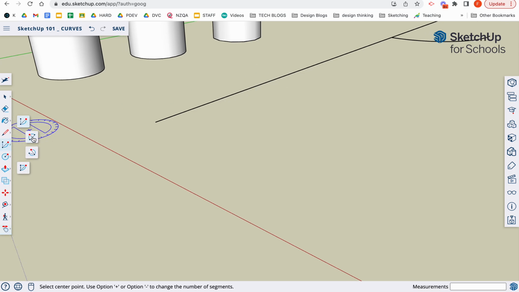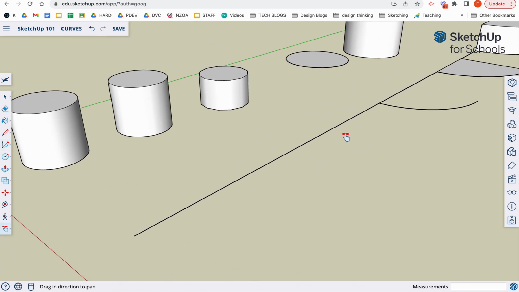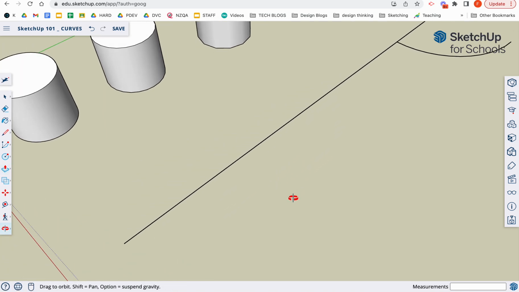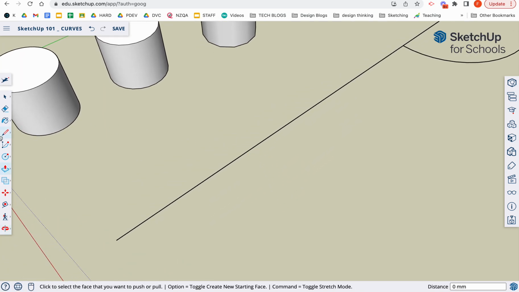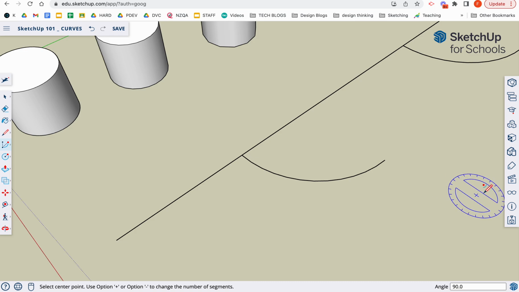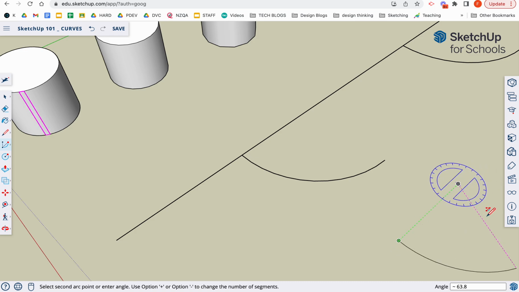So this is the first of our different arcs, and we have essentially the center of, oh my gosh, sorry people. We have a point, we draw another point, and then we get our arc. And we are literally just drawing an arc.